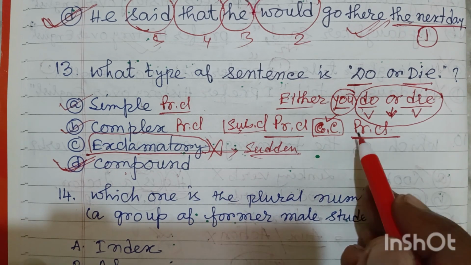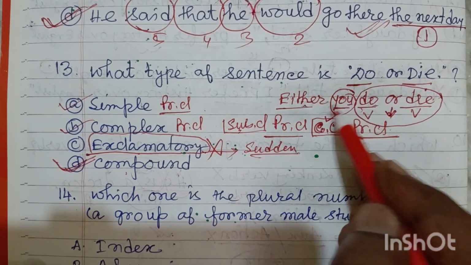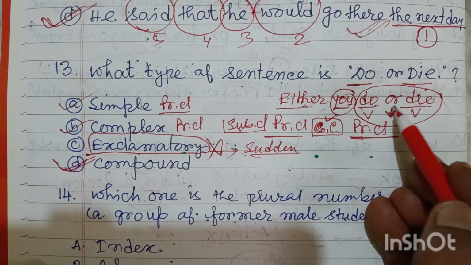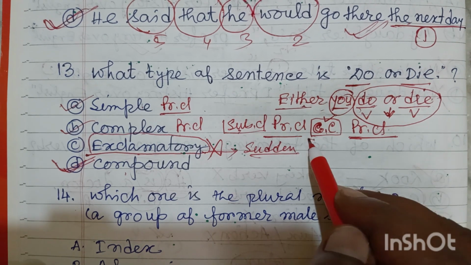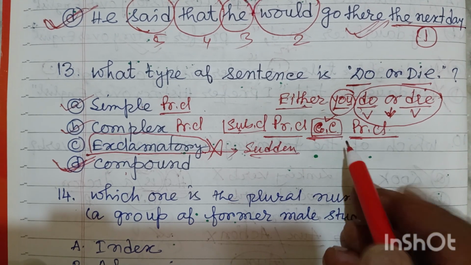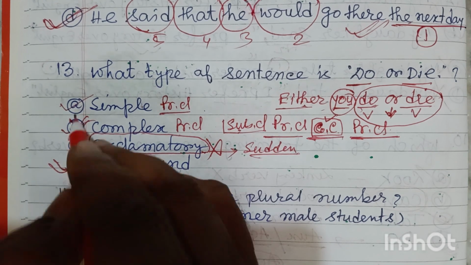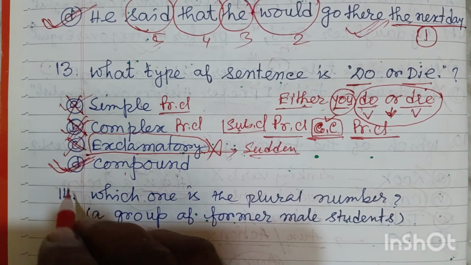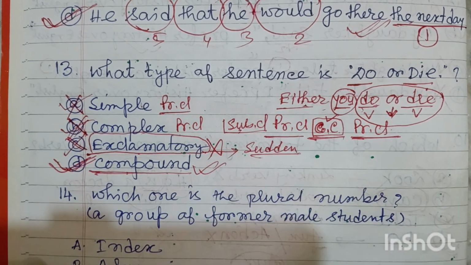And here you can see in this part, do or die, it means actually either you do or either you die. So two principal clauses are joined by this coordinating conjunction, so it is a compound sentence. It is not complex, it is not simple, and obviously it is not exclamatory. So the correct answer is compound. This is the correct answer.